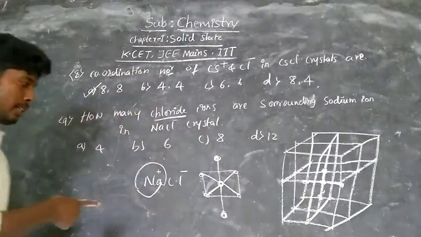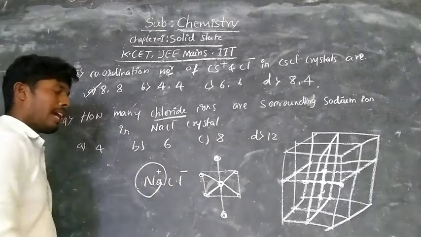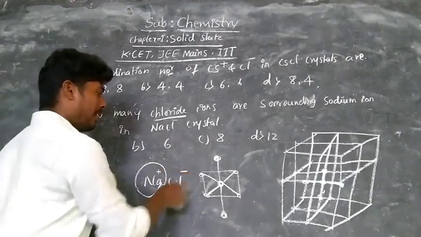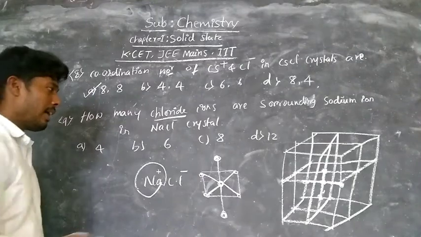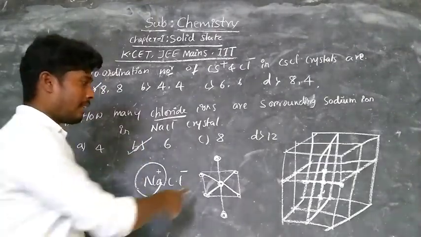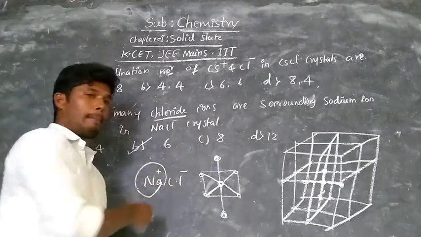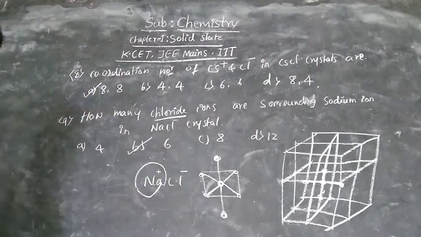Like that, in sodium chloride, the anions are surrounded by cations, and similarly the cations are also surrounded like that. Hence, the correct option is 6. Okay, like that the arrangement occurs in sodium chloride. Therefore, the number of surrounding cations is 6.